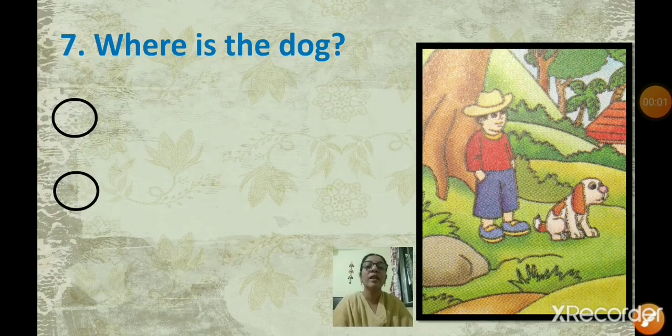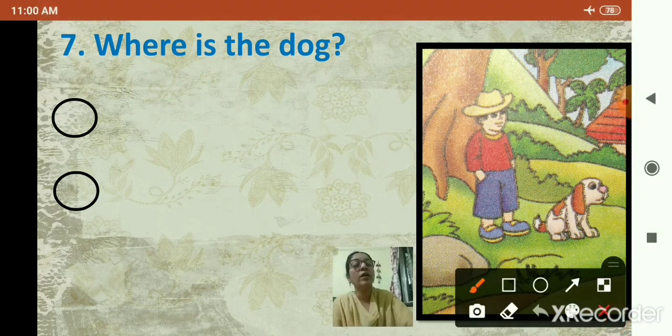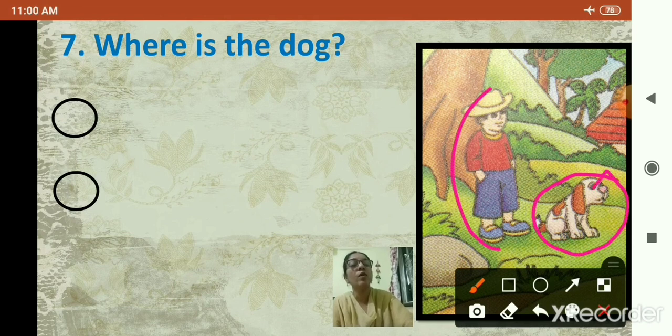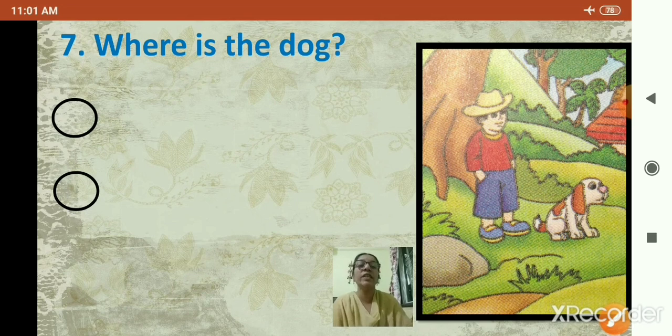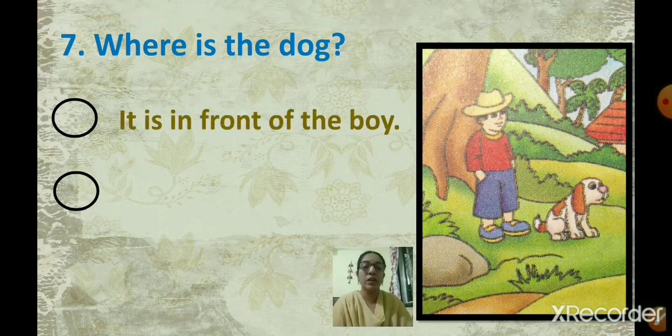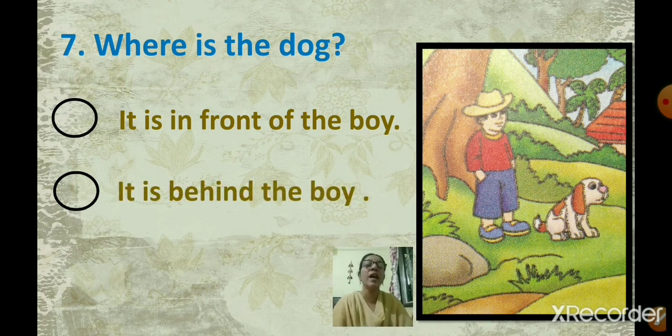Number 7. Where is the dog? Now see here. You can see a dog over here, and you can see a boy over here. So the question is, where is the dog? You have to tell the position of the dog. So we'll see the options. What are the options given here? It is in front of the boy. And what is the other option? It is behind the boy.